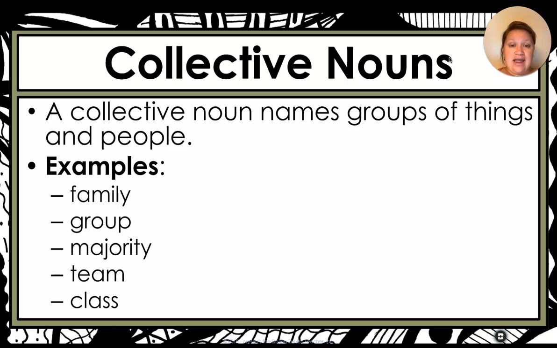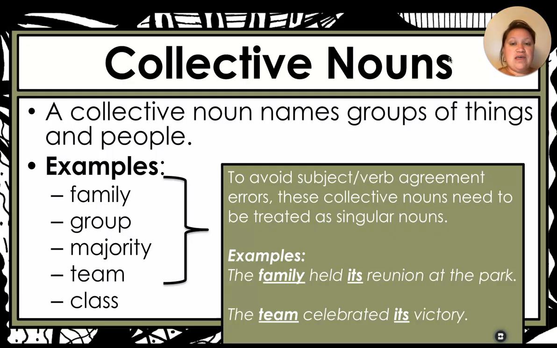Collective nouns are nouns that have a group of things and people, but it names only one group. So a family consists of several people, but it is one family, okay? One group, one majority, one team, one class. When you think about collective nouns, because it is only talking about one group of people, you have to think about it as a singular noun and not a plural noun. And we'll get into this a little bit more.